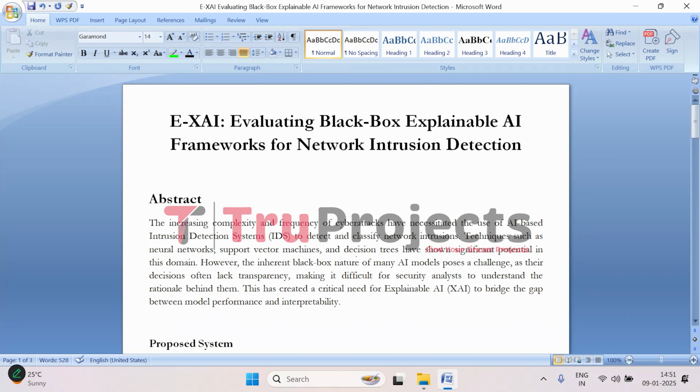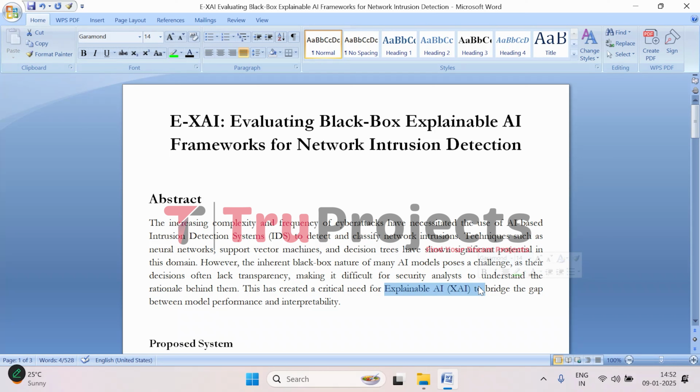That is where the concept of explainable AI comes in. It is all about making these AI models more transparent and interpretable so we can see what factors influence their decisions. This helps to ensure that decisions are not just accurate but also understandable and trustworthy. By providing insights into how decisions are made, XAI ensures the security analyst can understand and trust the system's logic.